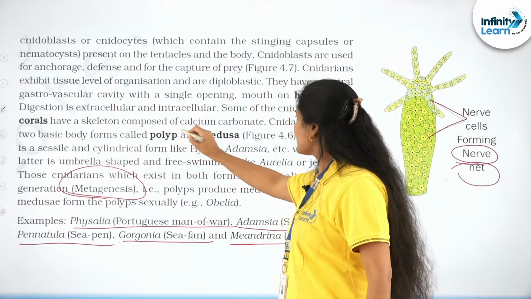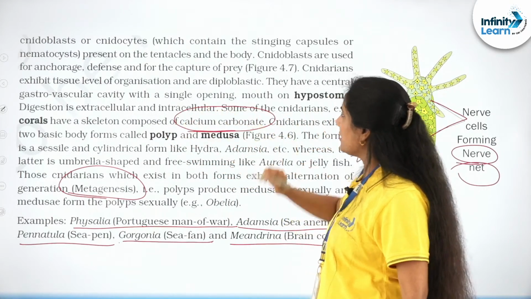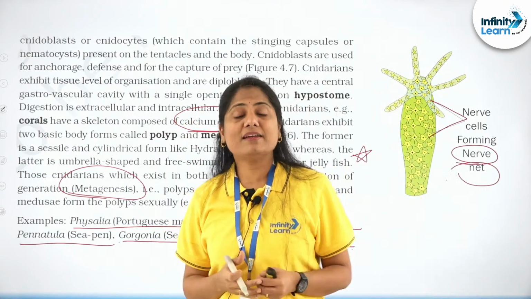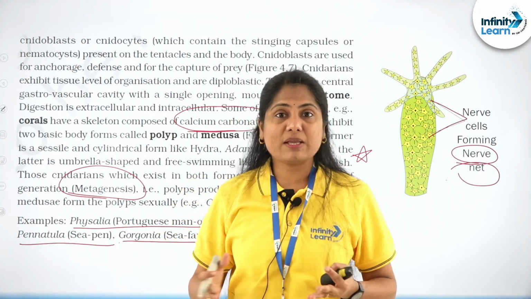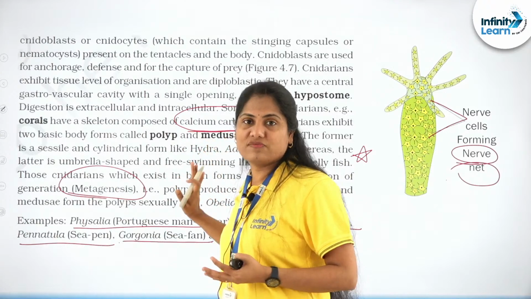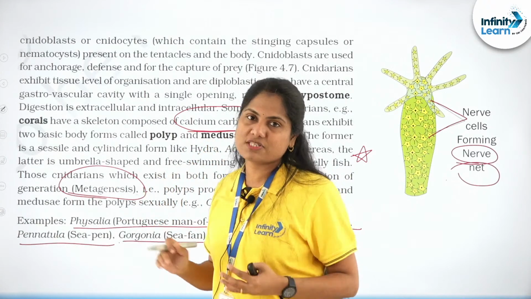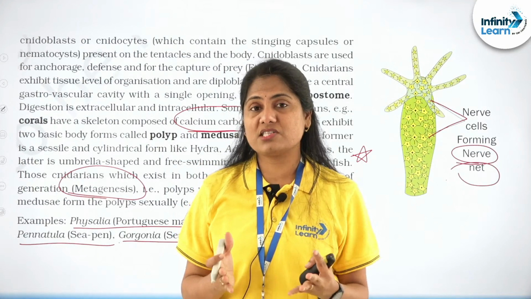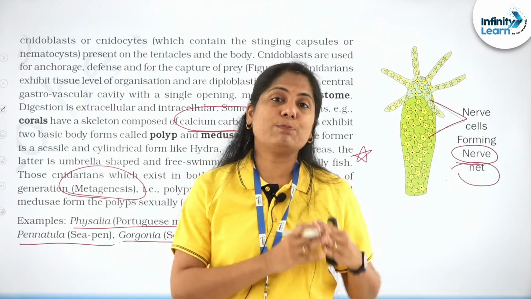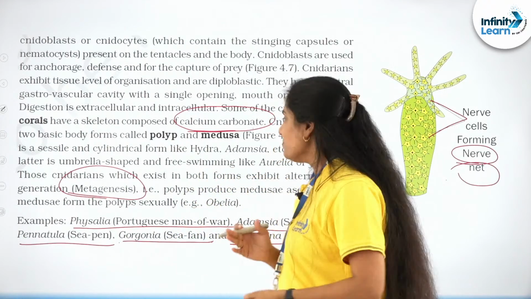It also has a skeleton made up of calcium carbonate. You find these beautiful accessories made of corals. Where is it coming from? It's nothing but the skeleton of these organisms. Now, of course, it is banned because coral reefs are rich in biodiversity. It's very, very important we preserve them, right?